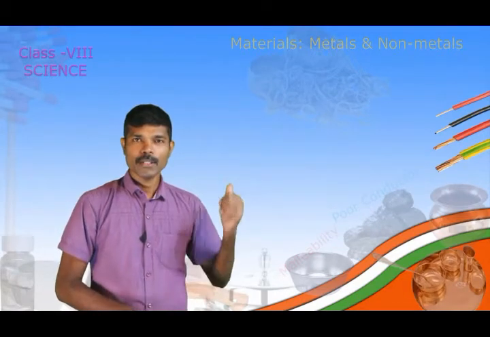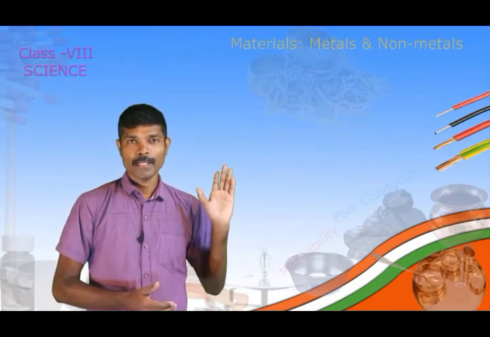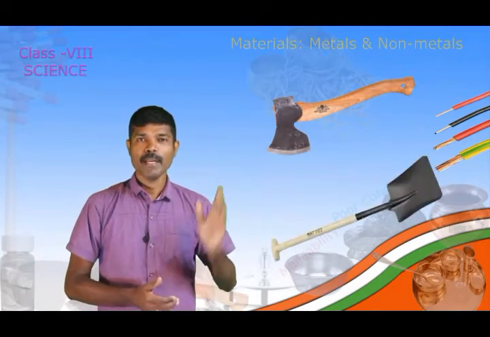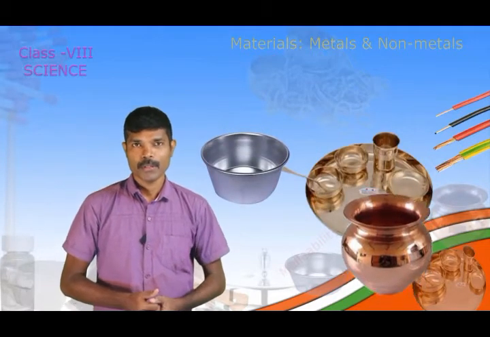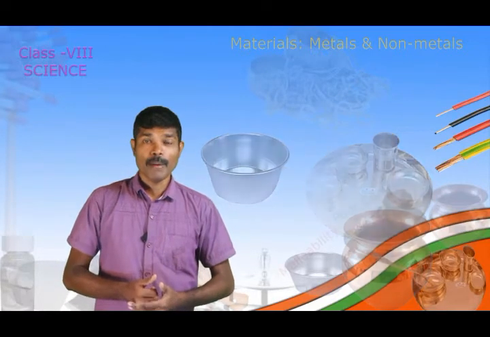Children, look at the screen which shows the picture of the articles which we use in our day-to-day life. Axe, spade and many more articles. Similarly, you can find in the kitchen various utensils made of metals. So these articles are in the form of sheets. Thus, metals have a property that when they are beaten, they will be converted into sheets.